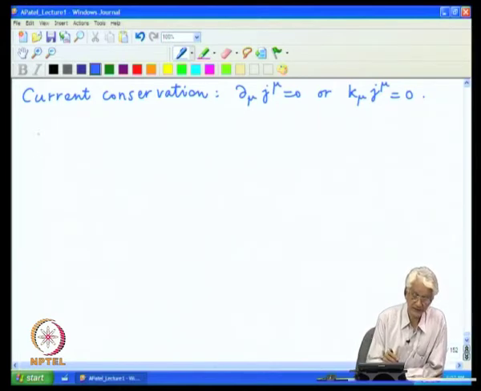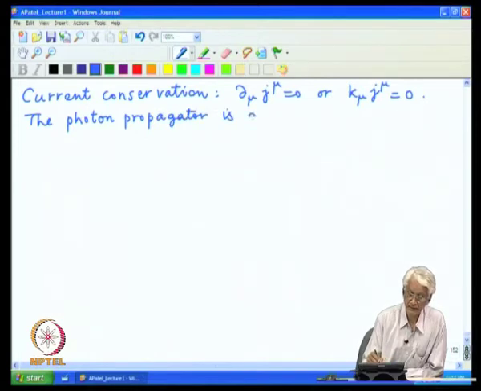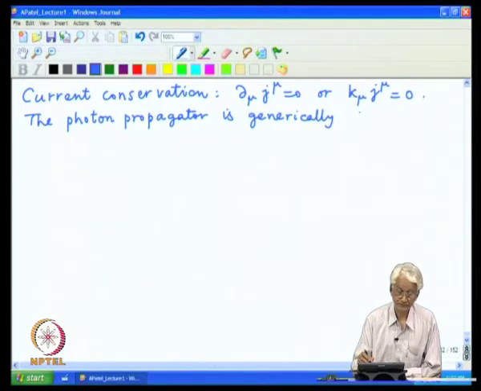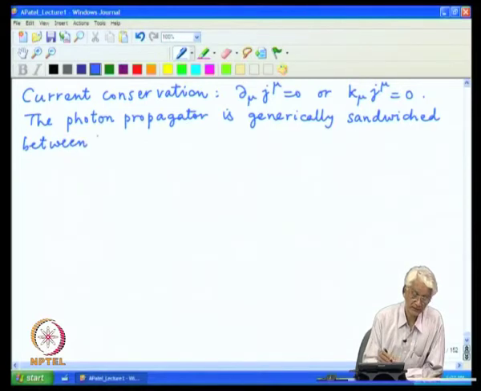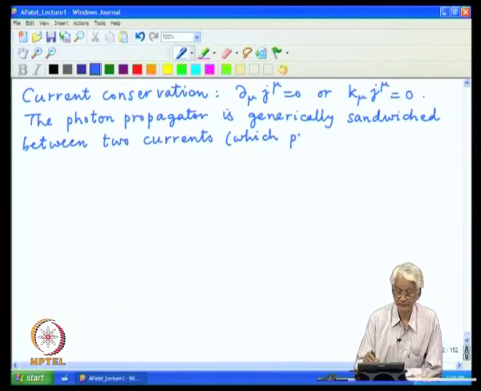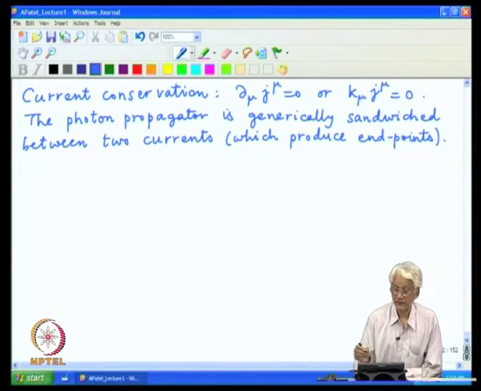So, one of the important features is that the photon propagator is generically sandwiched between two currents which produce the so called endpoints of the propagator.